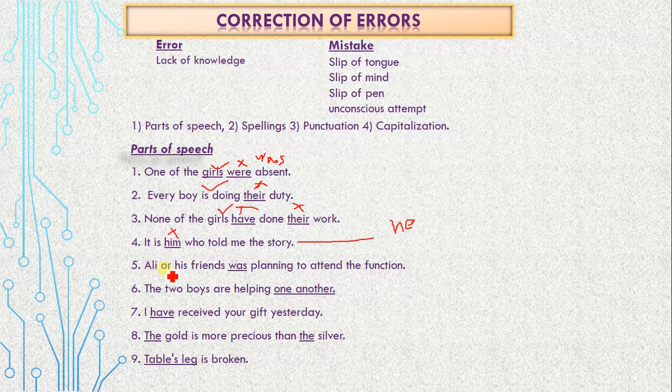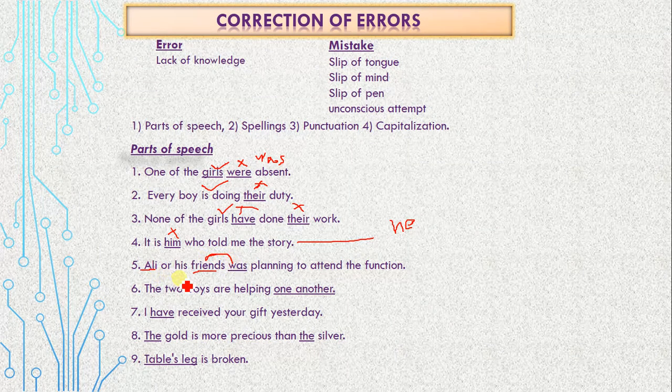Next, Ali or his friends, either or, neither nor, correlative conjunctions. Ali or his friends was planning to attend the function. Always keep in your mind that if two or more than two nouns are joined with or, the helping verb would be according to the nearest noun.